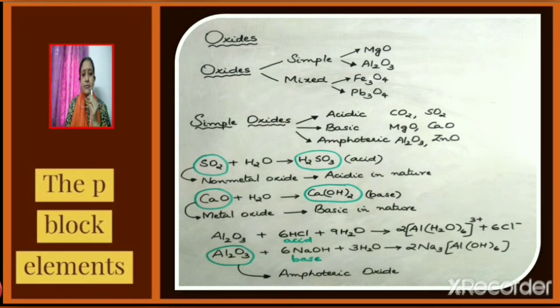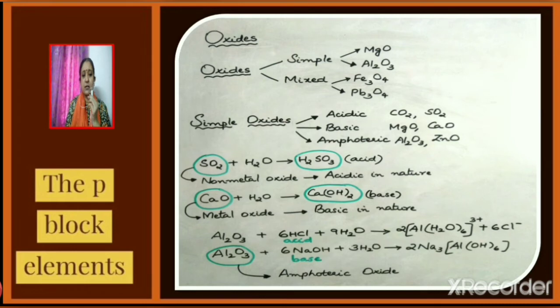Consider carbon dioxide and sulfur dioxide. These are non-metal oxides, hence they are acidic in nature. Consider magnesium oxide and calcium oxide. They are metal oxides, and metal oxides are basic in nature. Now consider sulfur dioxide. It reacts with water to give sulfurous acid. Since an acid is formed, the non-metal oxide is considered to be acidic in nature. Next, consider calcium oxide. Calcium oxide, when it reacts with water, gives calcium hydroxide, which is basic in nature. So this is the reason why a metal oxide is considered as basic in nature.